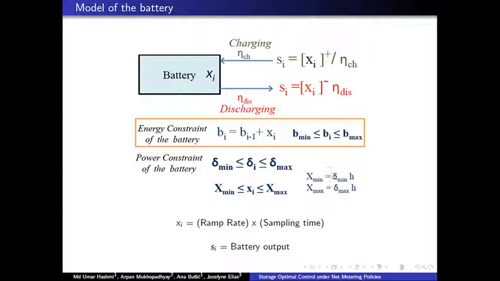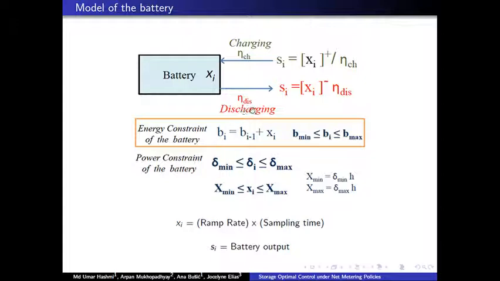The battery model that we use in the present work consists of two essential constraints: the energy constraint, which bounds the instantaneous energy of the battery within the maximum and the minimum bound, and similarly we have the ramp rate constraint, which ensures that the battery does not charge or discharge beyond a certain level, because that is not practical.